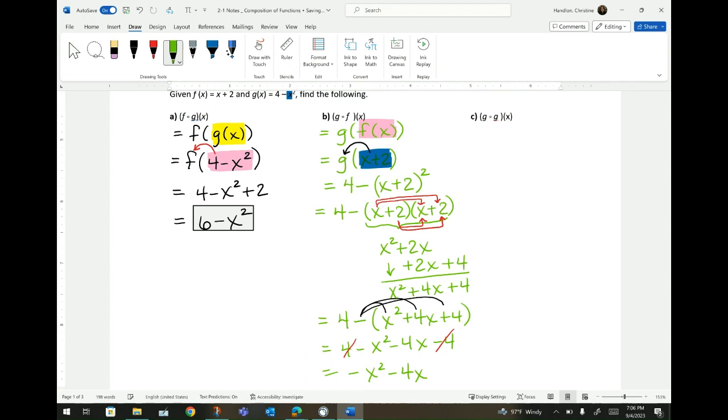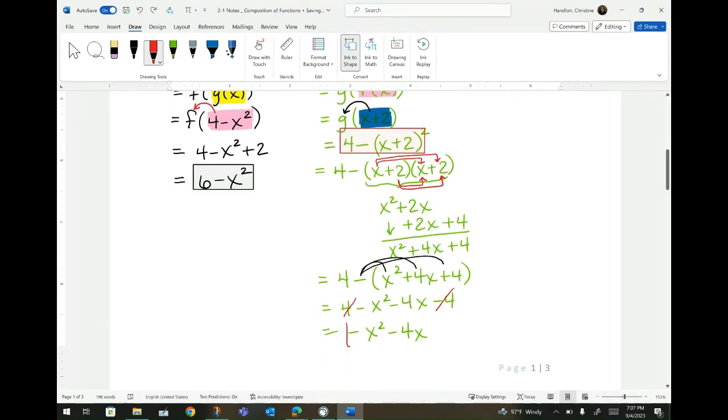Just to make sure you heard me when I say this, your final answer could have been this one right here, 4 minus the x plus 2 all squared. Or if you were asked to simplify, it could be, whoops, let me try that again. Let me raise this up. It could be negative x squared minus 4x. So either one of those works fine, just depending on the directions, okay?